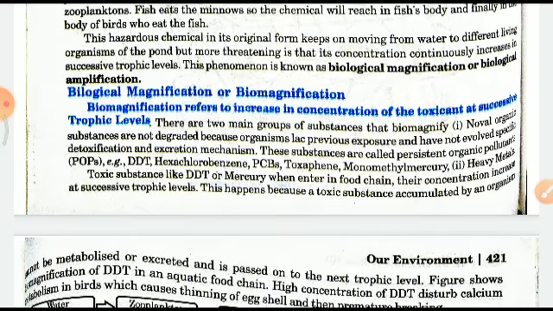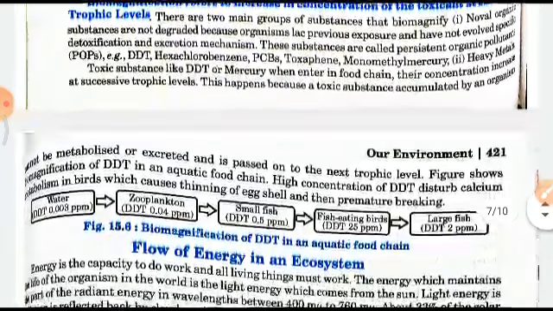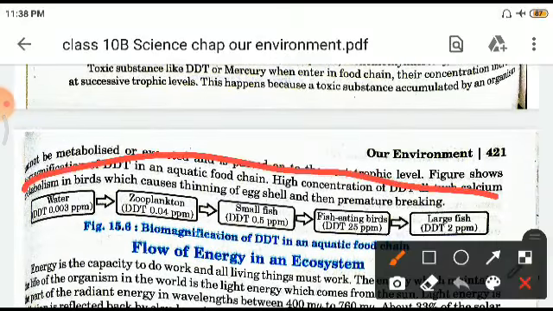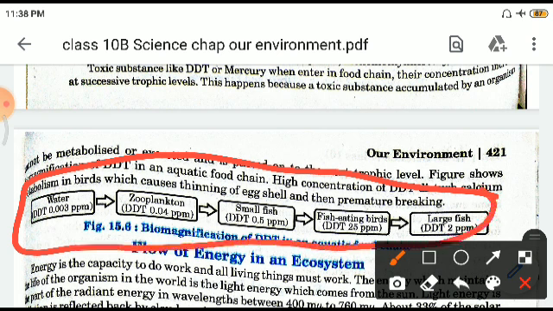Examples of biomagnification: toxic substances like DDT or mercury, when entered in the food chain, their concentration increases at successive trophic levels. Right, and this can be seen in this flow chart here. See what is happening.